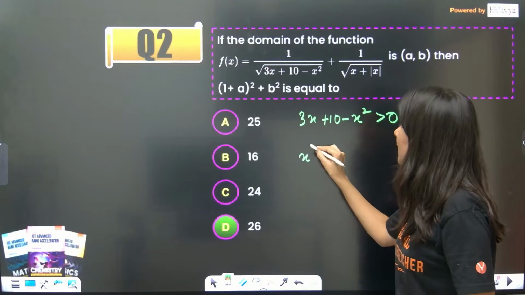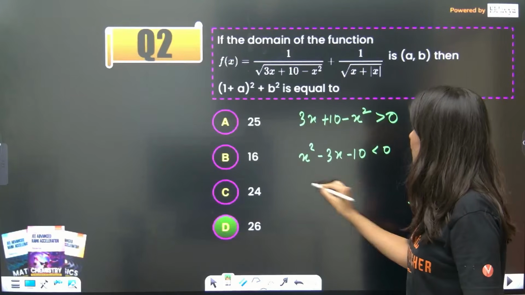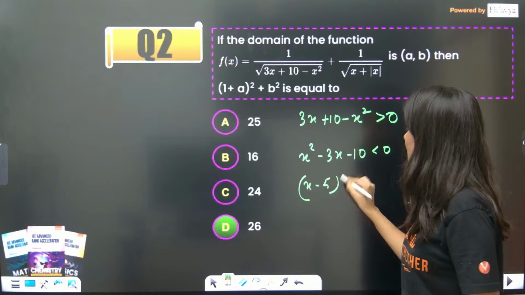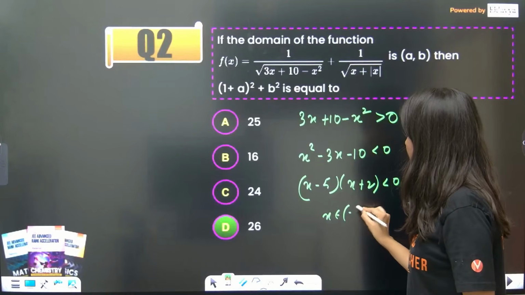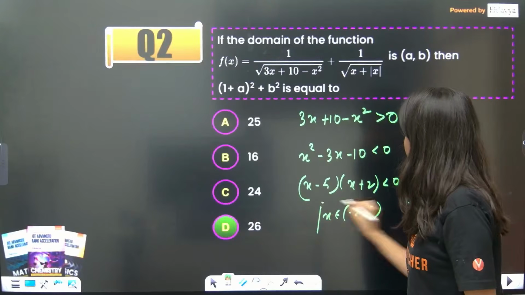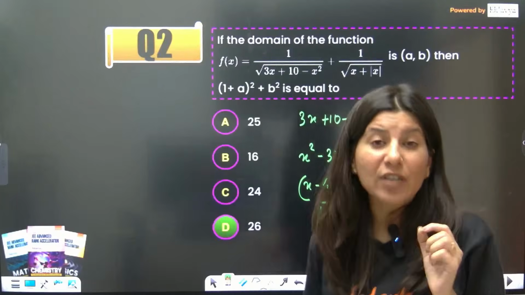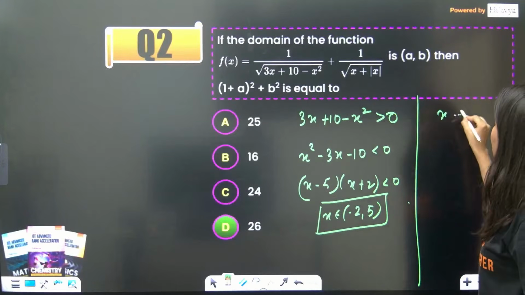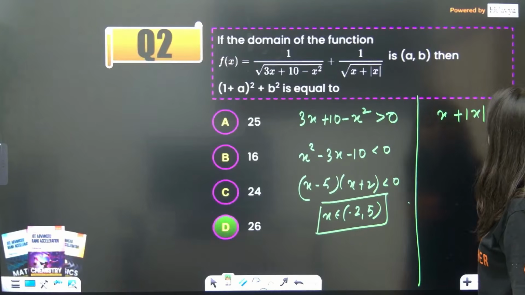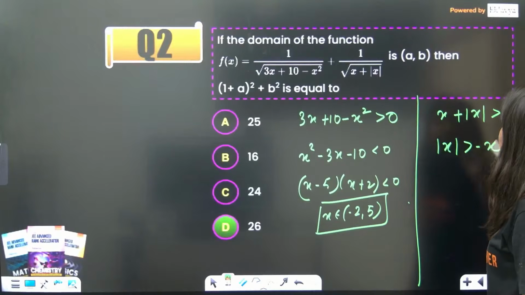So if I multiply by a negative sign, x square minus 3x minus 10 less than 0, so this is (x minus 5)(x plus 2) less than 0. So x belongs to (minus 2, 5), and this is an open interval because I don't want my expression to become 0. Now again, same thing: x plus mod x should be strictly greater than 0. So mod x should be greater than minus x. Now, tell me one thing.